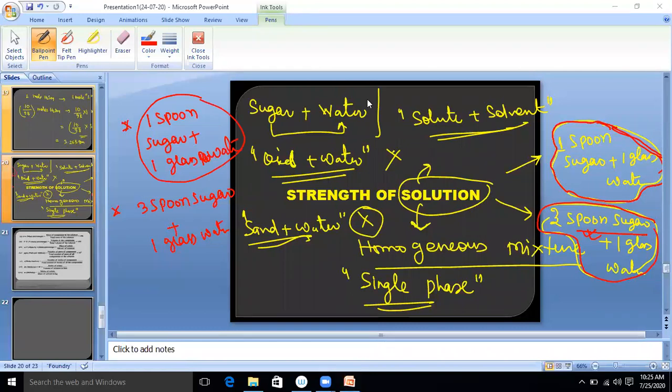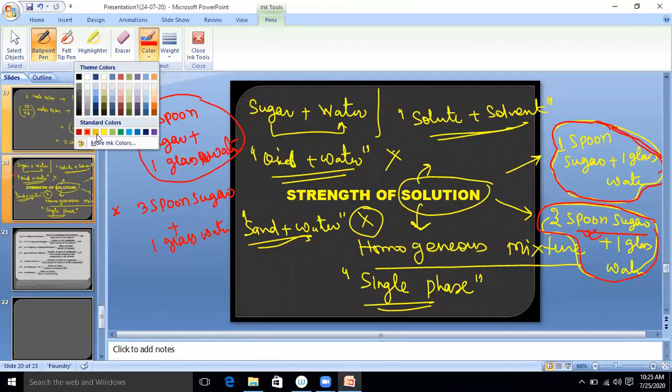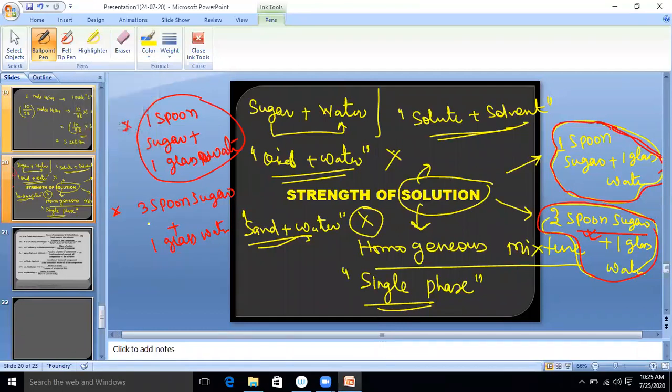How did you guess? Because you know the quantity of solute is more. When the quantity of solute is more, the strength is more. So we have various methods to find out this strength, because in all cases you cannot guess. You need to solve it. This time you can easily guess, but all the time the question is not that easy as you expect. So in such a situation, we have various methods to find out the strength of the solution.